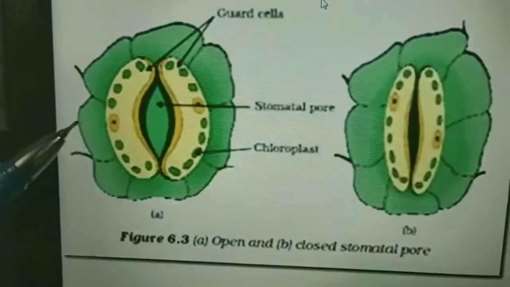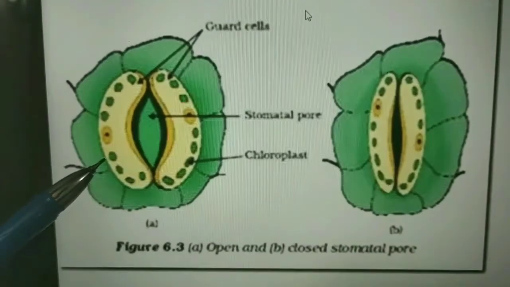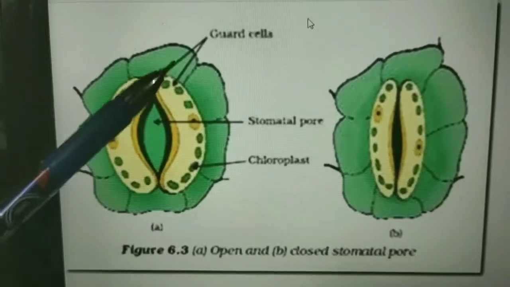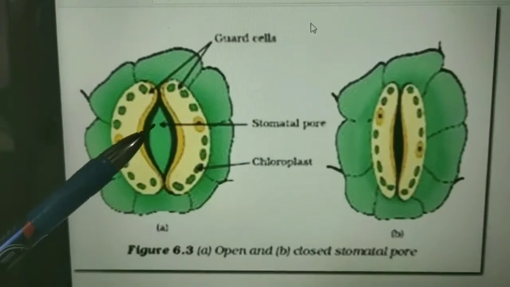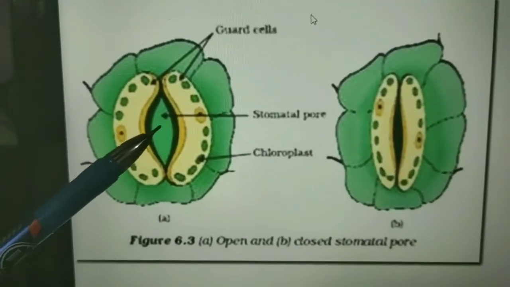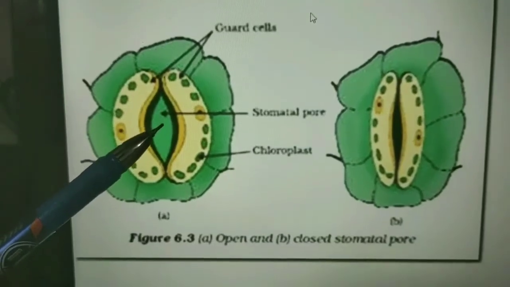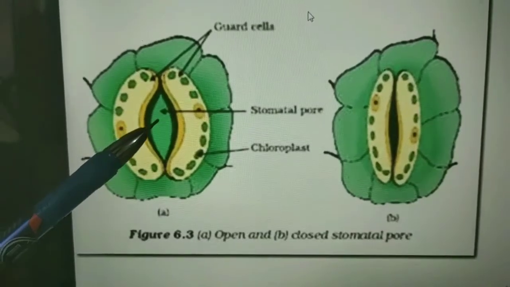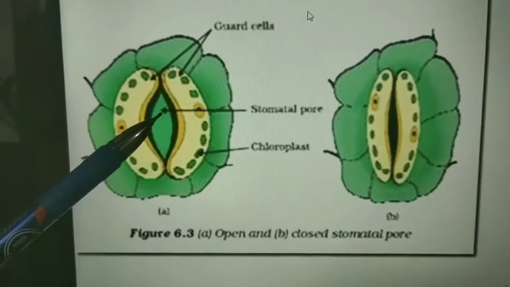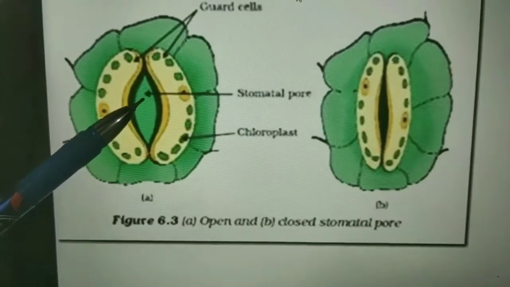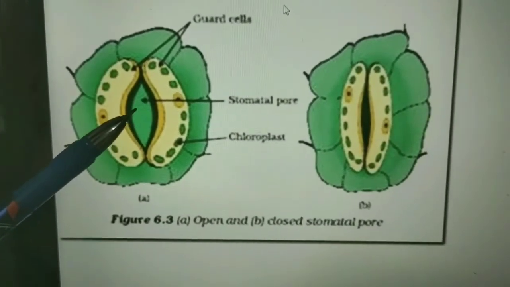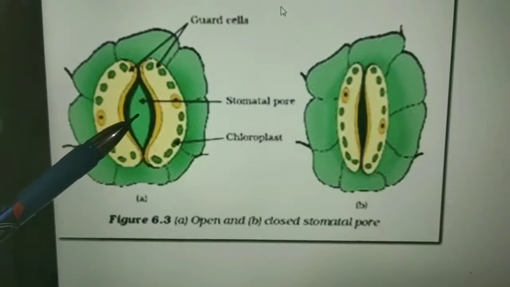Now, what are stomata? Stomata are tiny pores present on the surface of the leaf epidermis, which are surrounded by guard cells. These are the guard cells and this is the stoma. Stomata open or close with the help of guard cells. Stomata help in exchange of gases, and water is also removed through these pores. So the loss of water through stomata is known as transpiration.